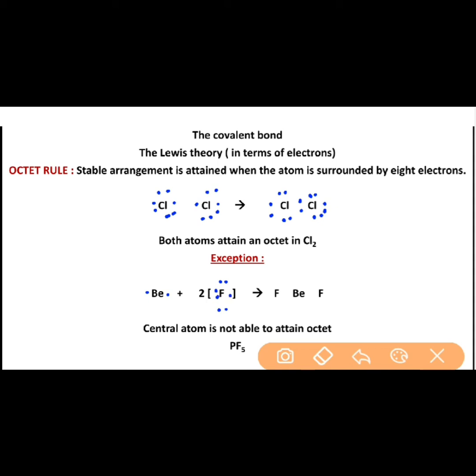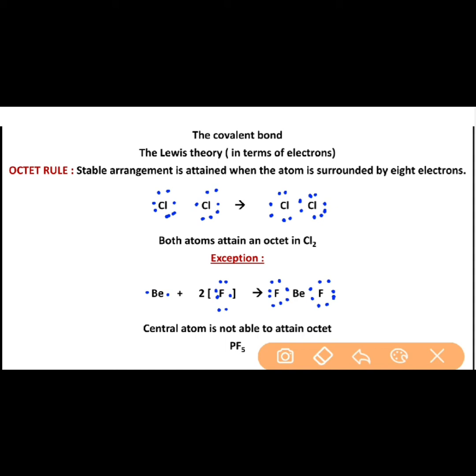So 7 valence electrons in its outermost shell, and when they form a molecule like BeF2, if you consider the electrons existing within the outermost shells, then here this is 2, 4, 6, similarly 2, 4, 6, with the bond formation here and here.